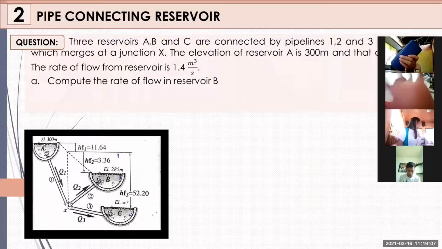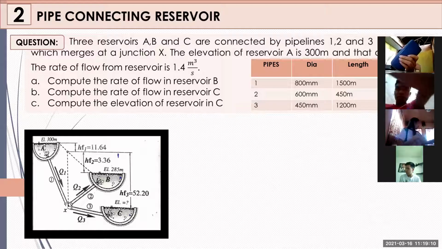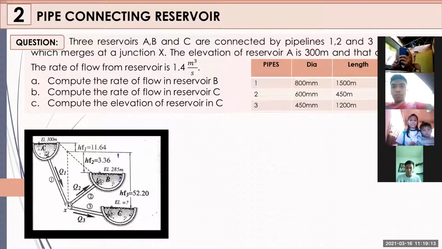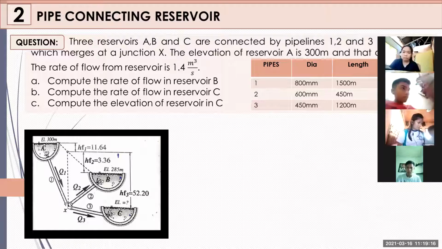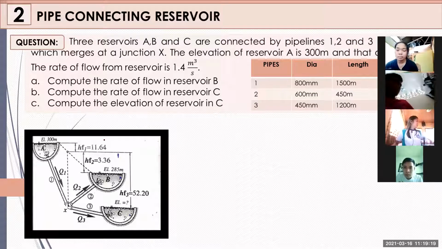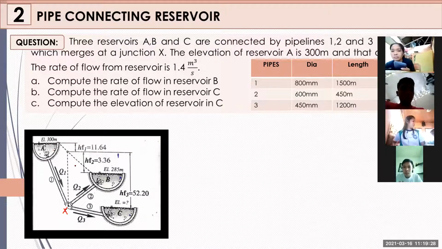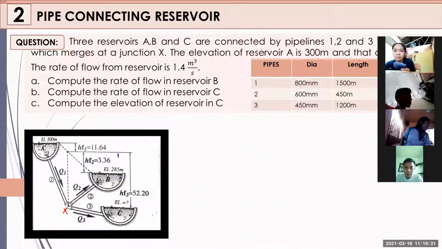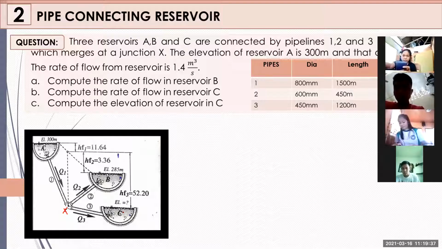So you have here, we see quite a lot of values. You have 3 reservoirs A, B, and C connected to your pipelines 1, 2, and 3, with a junction having an X value. You have the elevation of A is 300, elevation of B is 285, and elevation of C is unknown. The rate of flow from the reservoir is 1.4 cubic meters per second. So we will find the discharge at B, the discharge at C, and the elevation at C.